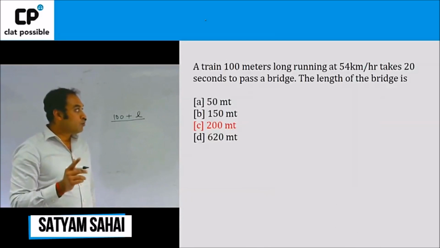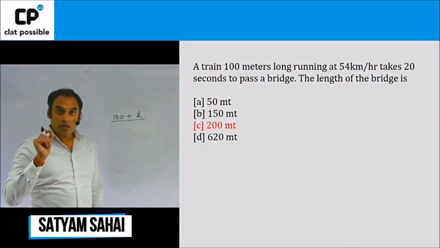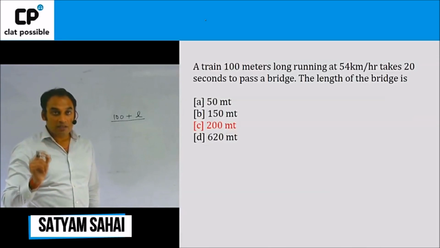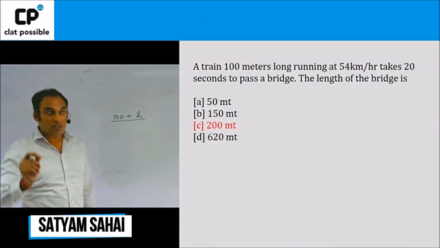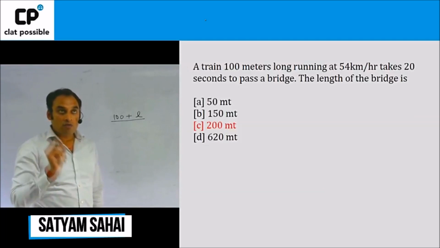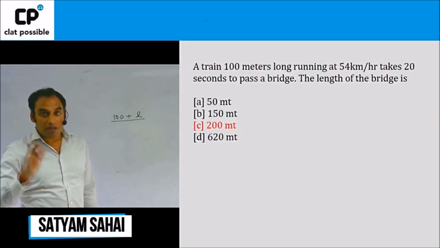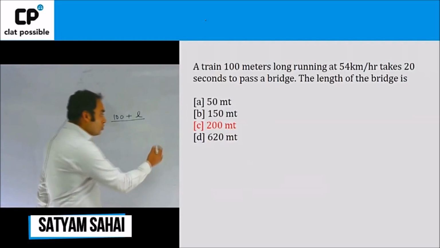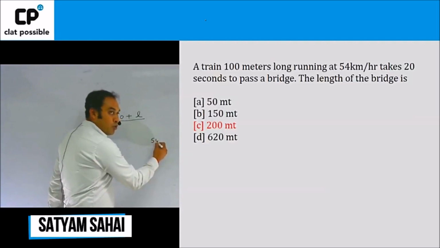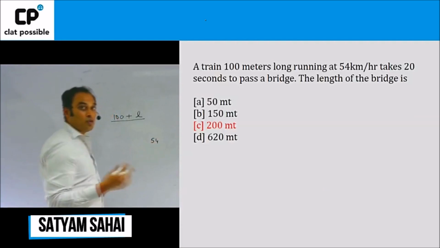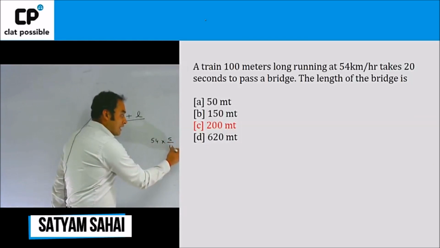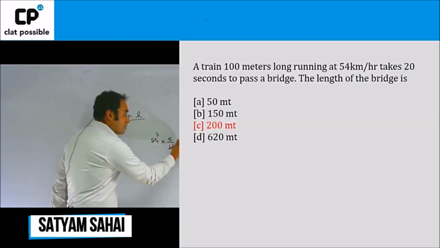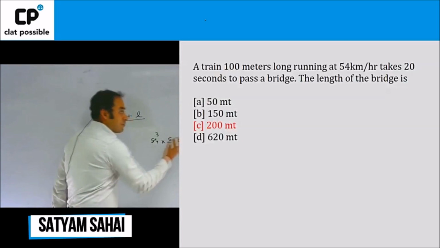So the first thing that we do is, since the length of the train is given in meters and the time taken to cross the bridge is 20 seconds, we need to convert kilometers per hour into meters per second. So we know that 54 kilometers per hour, to convert this into meters per second, we will just multiply this by 5 by 18. Therefore, this becomes 15 meters per second.